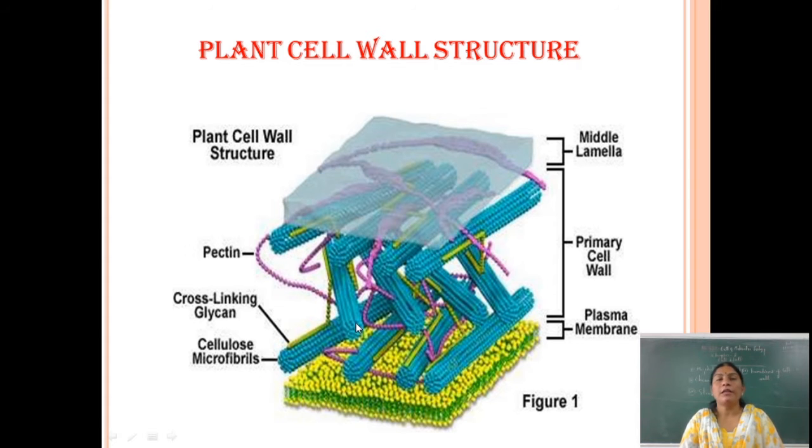The plant cell wall is composed of the middle lamella, which acts as a cement, then the primary cell wall, which is thin and has different chemical components like pectins. Then the plasma membrane, you know, is a semi-permeable membrane which allows material in and out of the cell, but it is not a component of the cell wall.